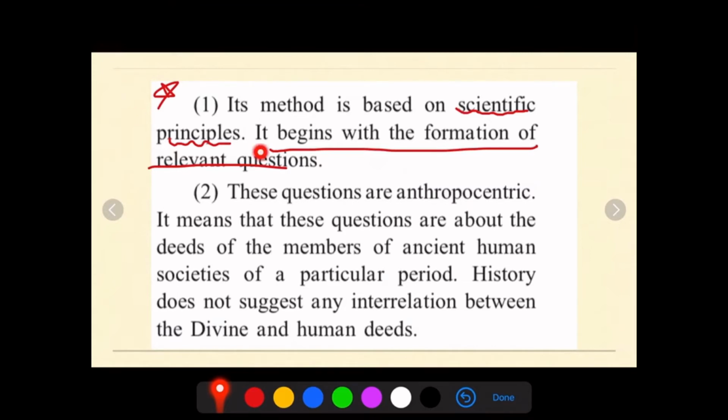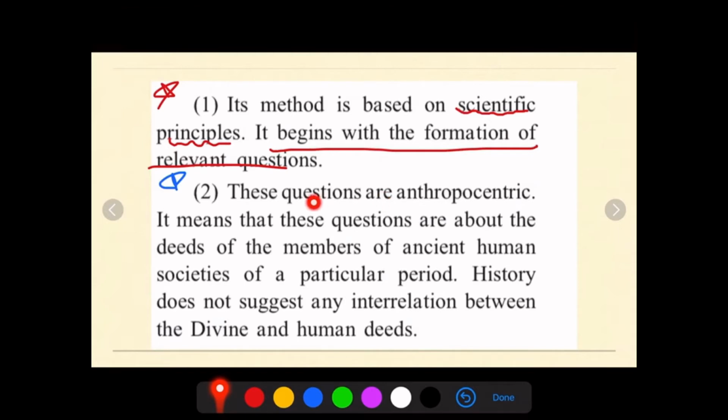Next is the second point, which says that these questions are anthropocentric. Anthropocentric means the study of human life, anything dealing with mankind. So the questions are about human deeds, human things, human ideology, everything related to humans.